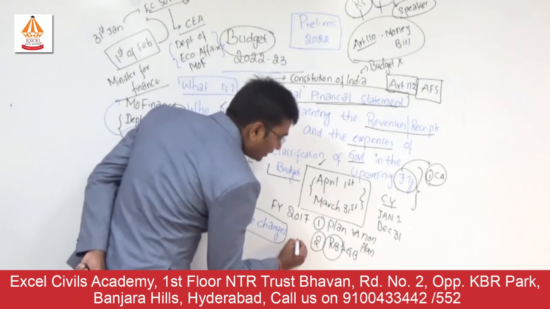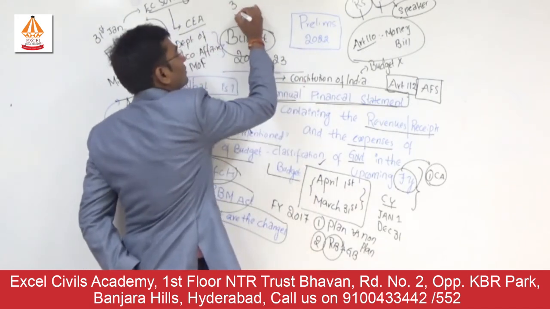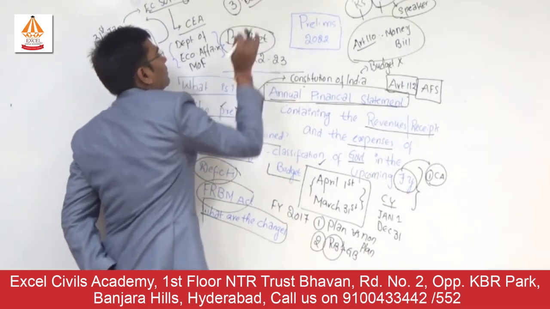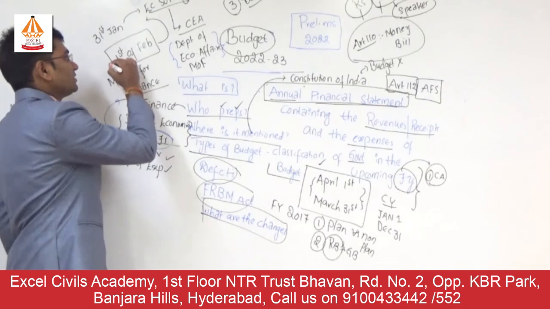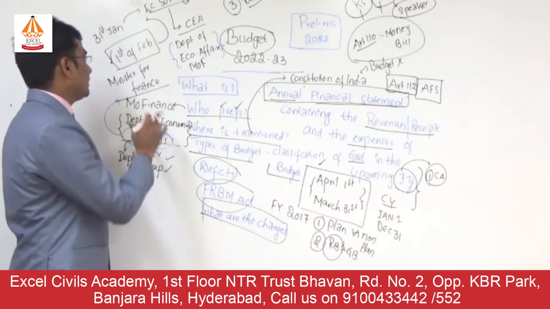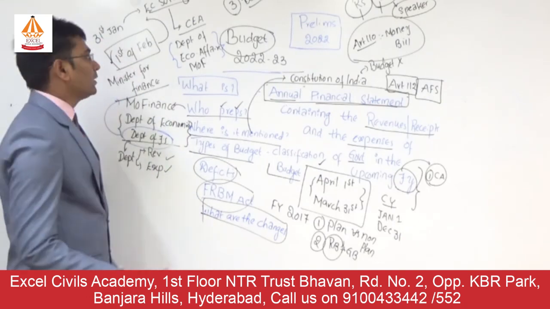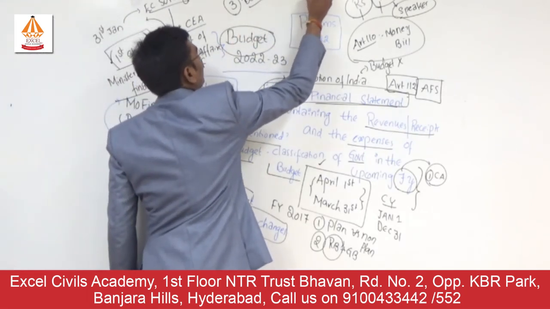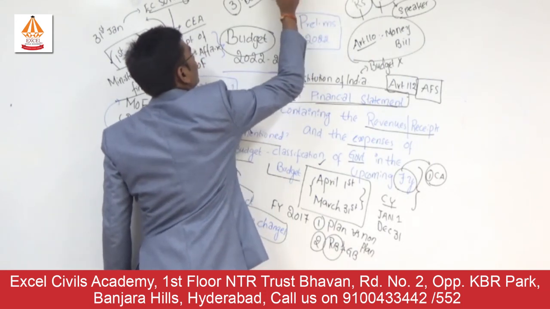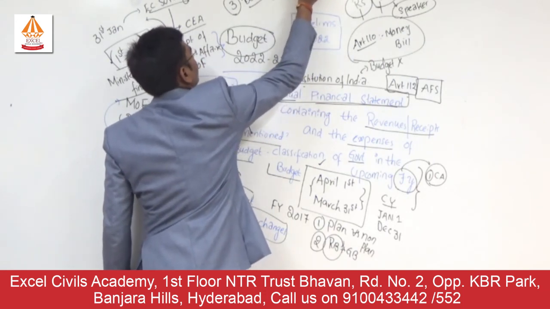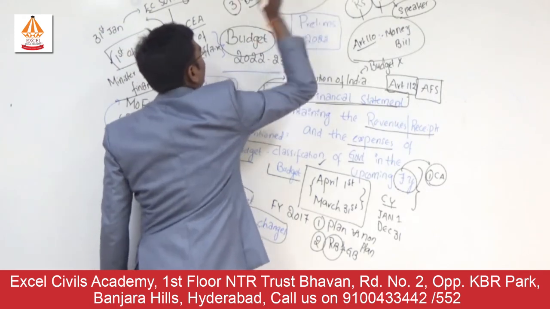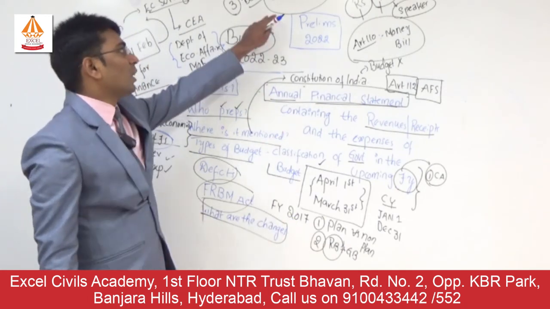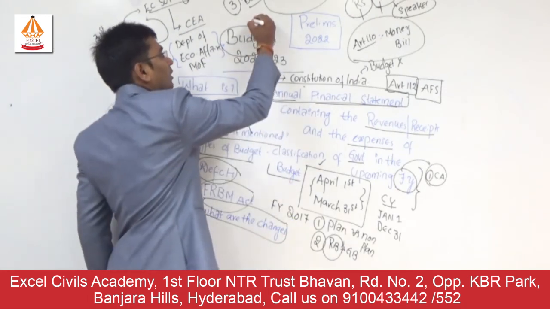The third change that they made is that they have changed the date of presentation of the budget. Today the date of presentation of the budget by the Ministry of Finance is 1st February, but earlier it used to be 28th of February, so they have brought it one month ahead. These are the three changes that the Government of India brought during the year 2017, just to overcome the problem of vote on account.